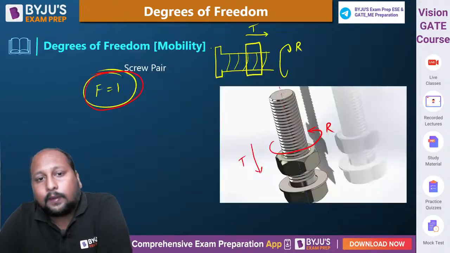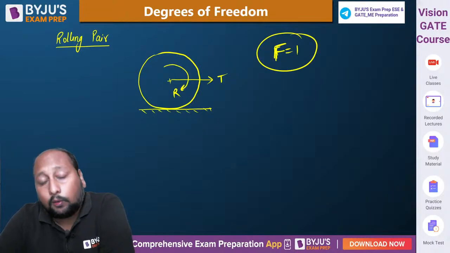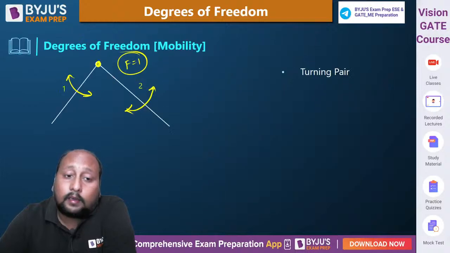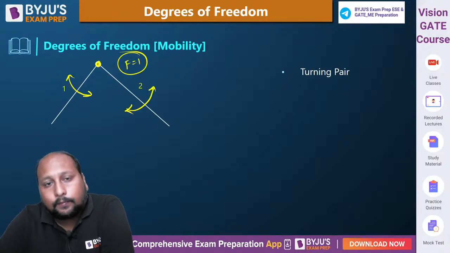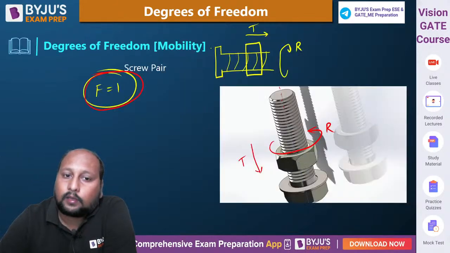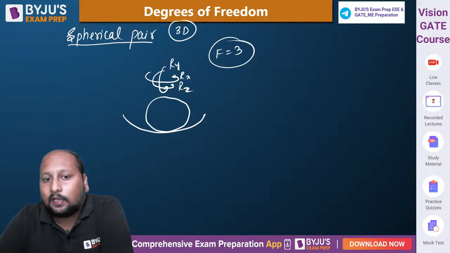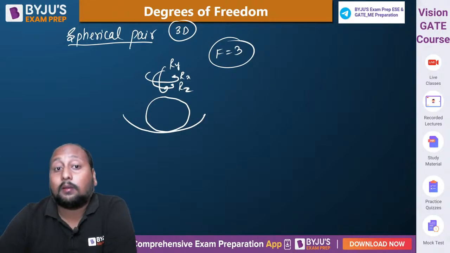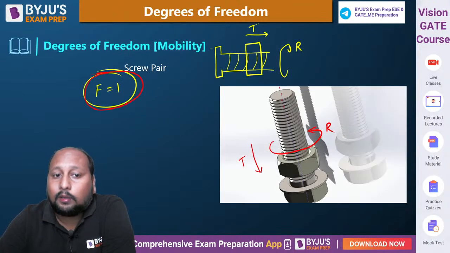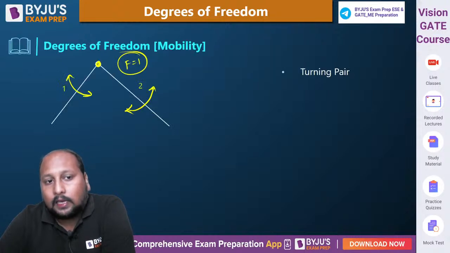The rest all the pairs are having single degree of freedom. That could be rolling, screw pair, turning pair और sliding pair. ठीक है, ये सारे के सारे का degree of freedom equal होता है 1. But if I talk about the spherical pair, it is having 3 degrees of freedom because we are talking about a 3-dimensional motion. बाकी सब आपका 2D में ही ये सारा motion हो रहा है.